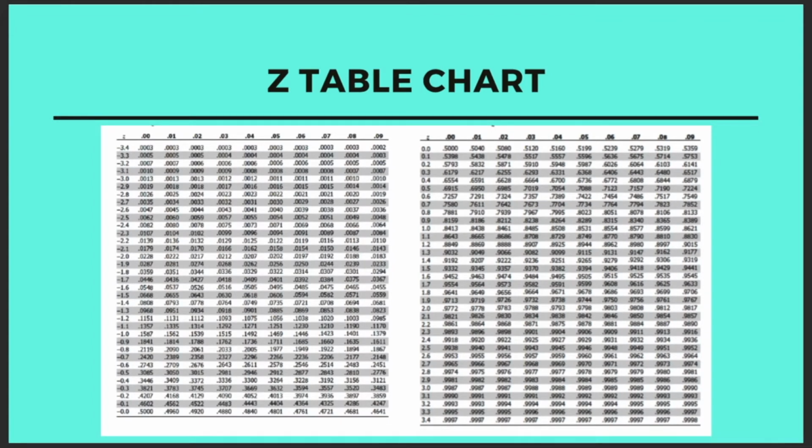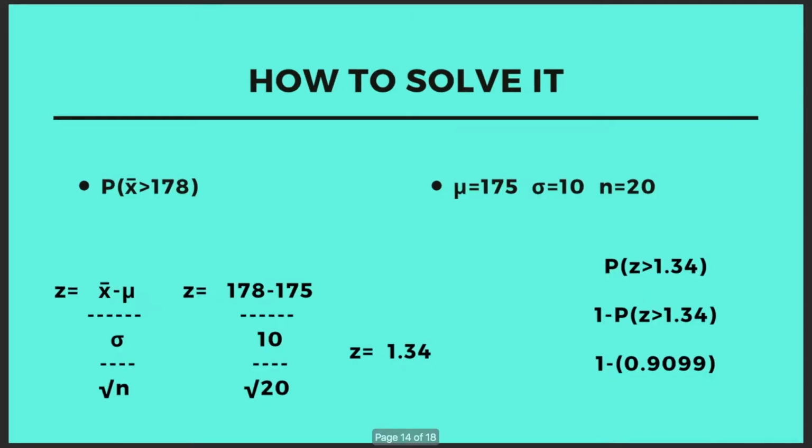Our number is 1.34, and it's positive. So first we go to 1.3, and then we look for the second decimal, which is 4. That's how we get our answer, 0.9099. So we rewrite our answer as 1 minus 0.9099, and the answer gives us 0.0901, which is 9.01%.